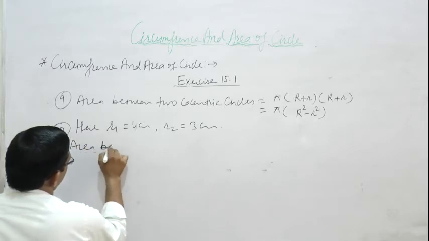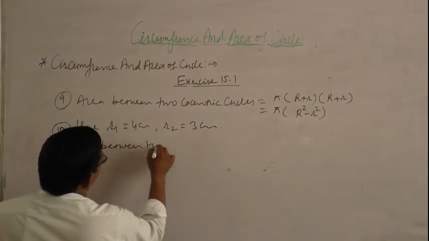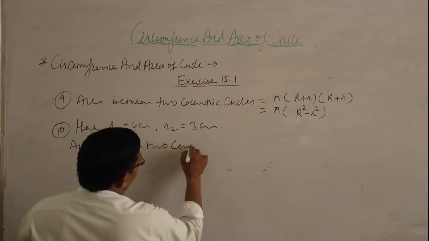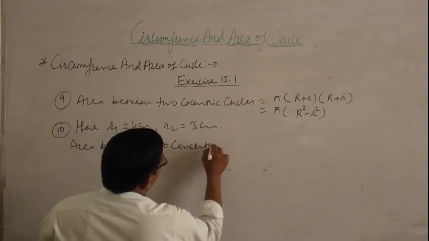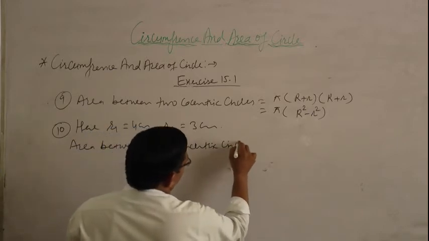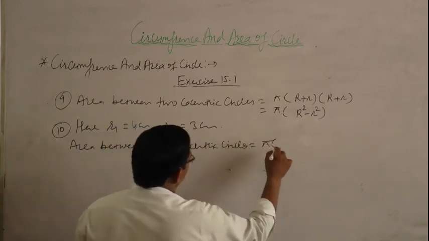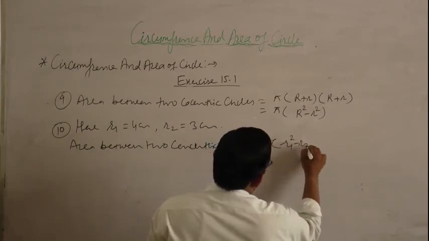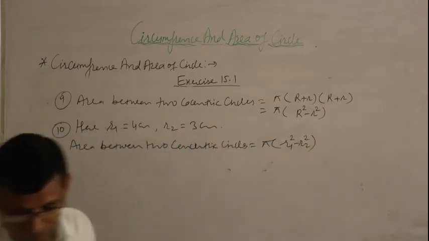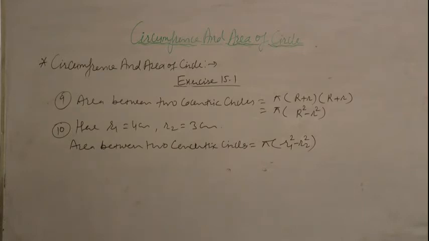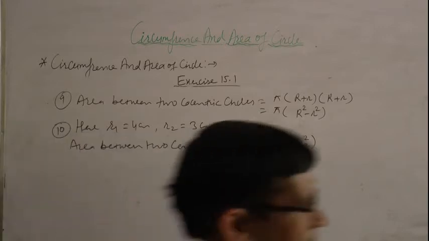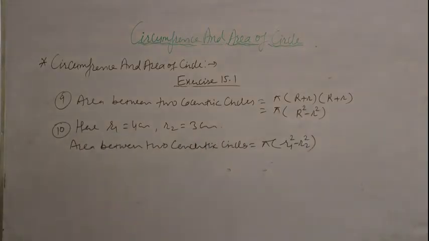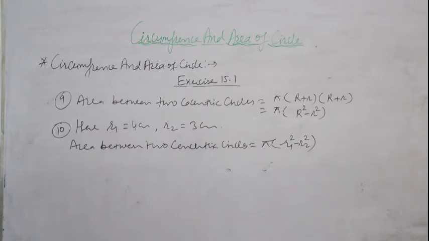We know that area between two concentric circles is equal to pi into r1 square minus r2 square. We put the values of r1 and r2.